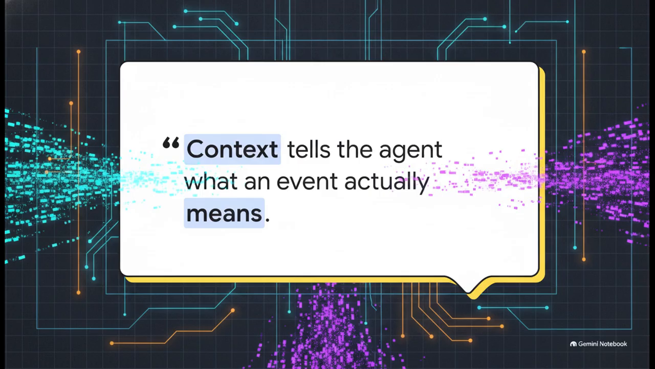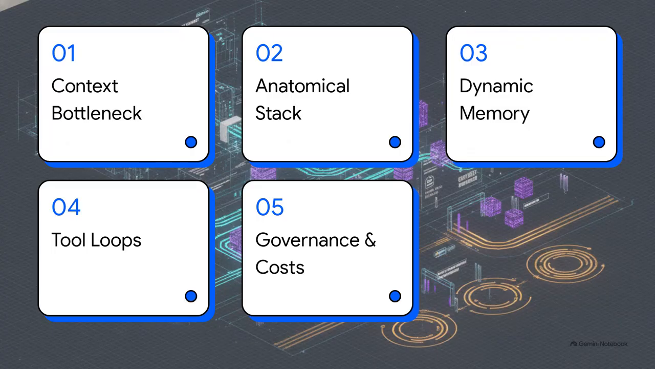It lacks any real meaning. Context is the translation layer. It's the OS-level state that transforms a blind trigger into a highly informed decision. So, to map out this translation layer, we're going to build this system blueprint step by step. We'll cover the context bottleneck, the anatomical stack, dynamic memory, tool loops, and finally, governance and cost guardrails.